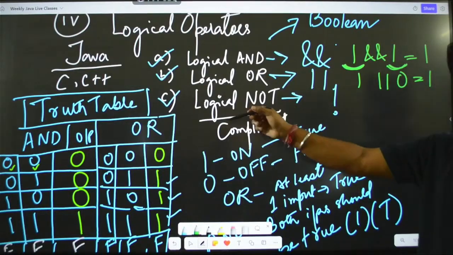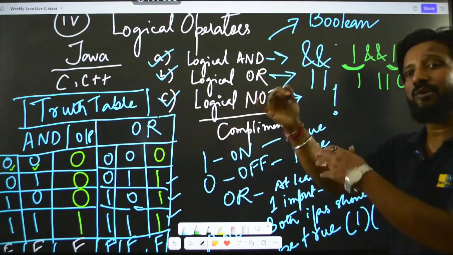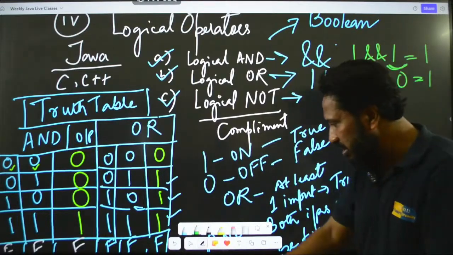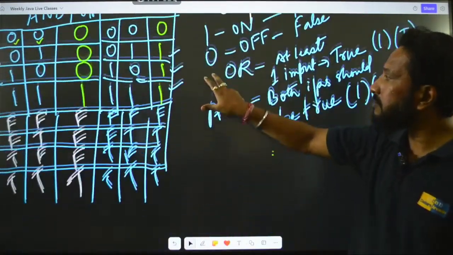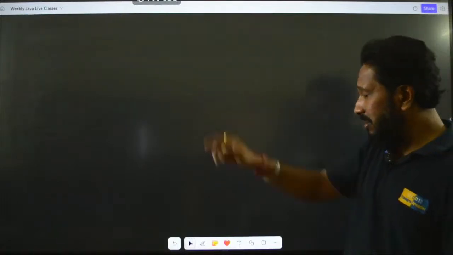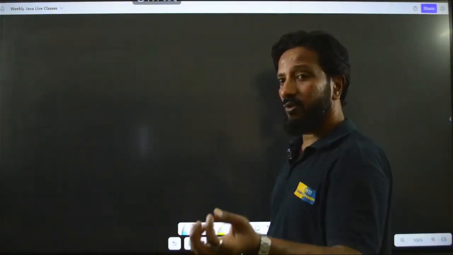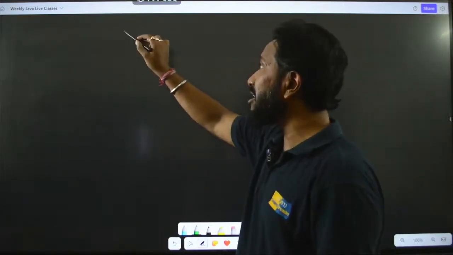And NOT, what does it do? It is actually doing the reciprocal. So the NOT table can be written something like this. I will just show you here. Okay, for the NOT table, it will be something like this. Guys, this is a little bit of theory, and we will go to the code, don't worry. Just for the time being, try to understand this.